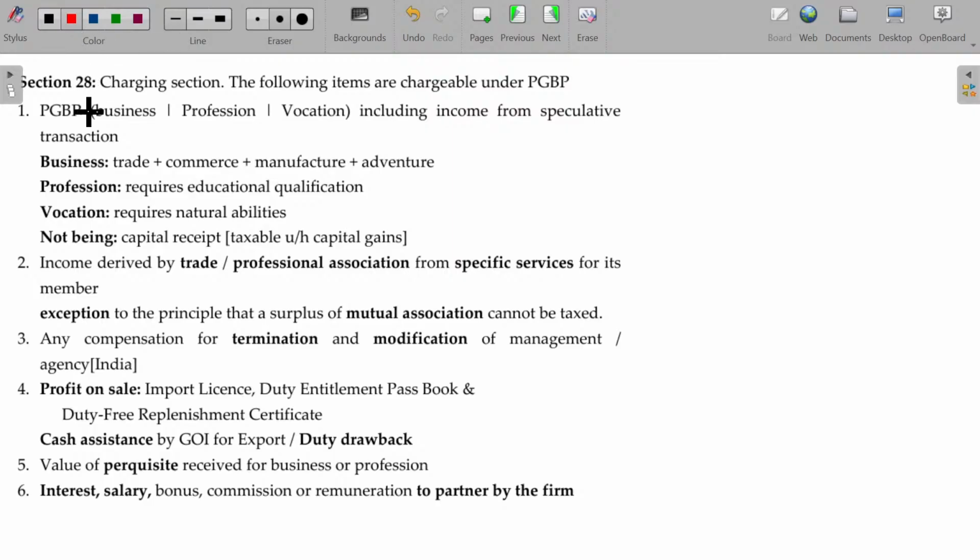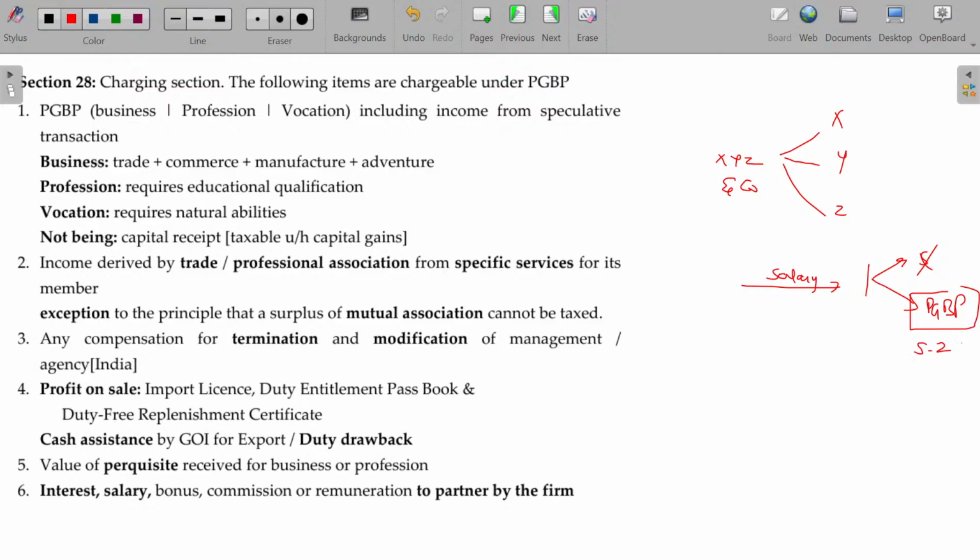Okay, then. Now, already we studied in salaries, XYZ and Co., where X, Y, and Z are the partners. 3 partners are there. If any salary is given by XYZ to partners, it will not be falling under salary. That's how we have studied in salaries chapter. Then this will be a part of PGBP only. As this one is called PGBP stated under section 28, this is not salary for the taxable purpose under section 15 clause 1. Is that clear?